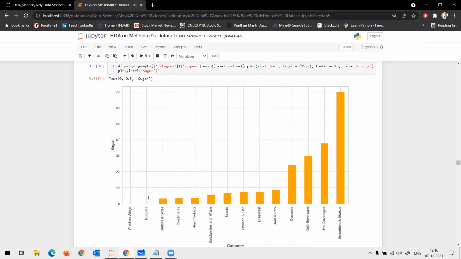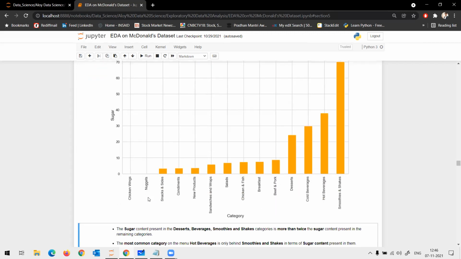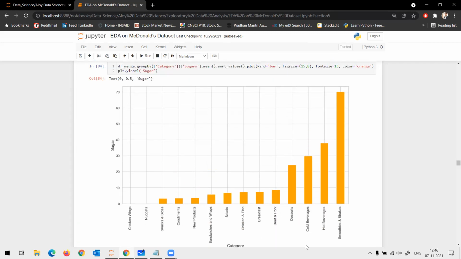Okay, so technically you can see an exponential growth here. After cold beverages and hot beverages, you can see an exponential growth for smoothies. So technically these are very dangerous food items in McDonald's. Your smoothies, your beverages, correct?